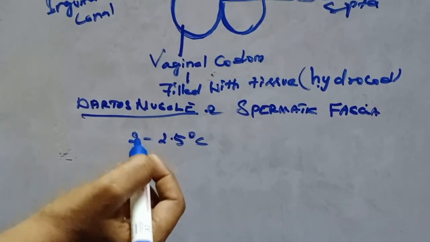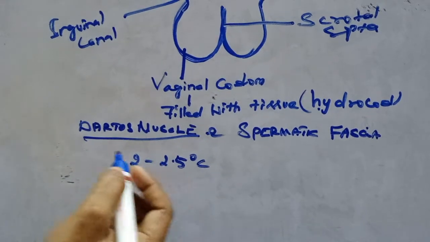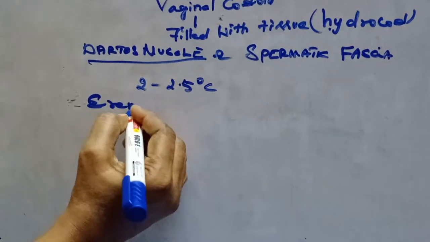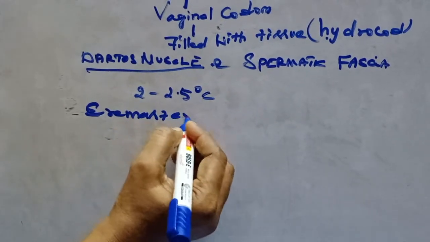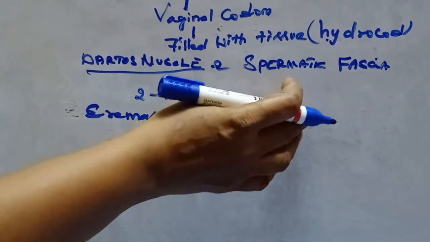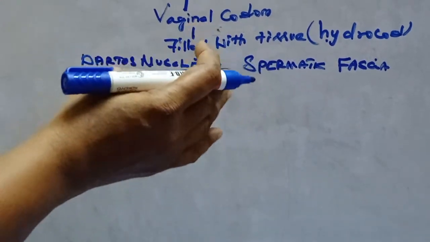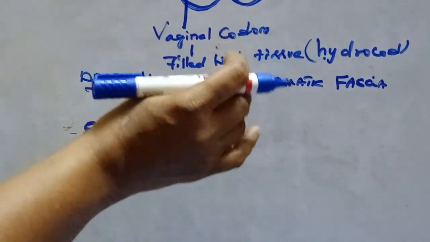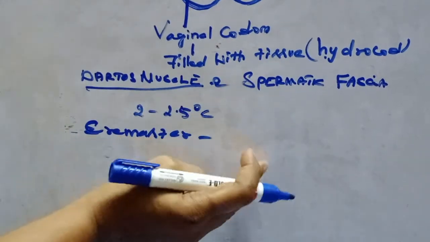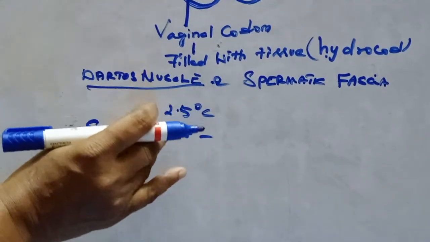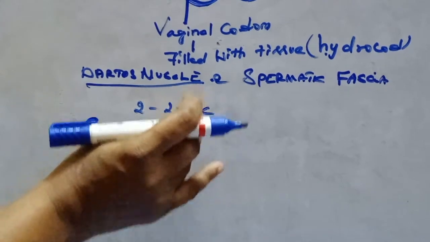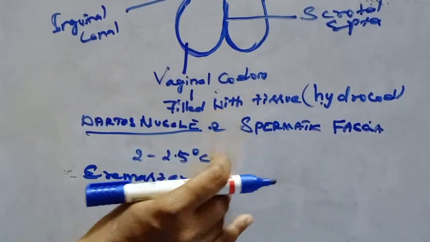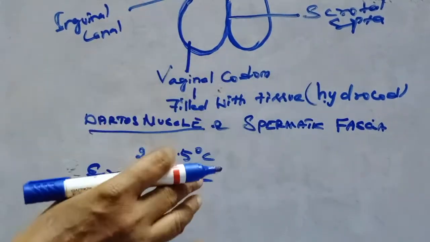Then another muscle, the cremaster muscle, lies inside the wall of the scrotum as well as in the inguinal canal region, and it helps in the elevation of testis.